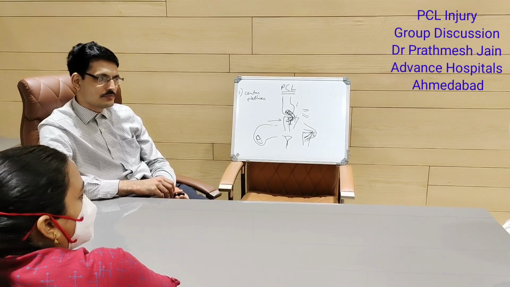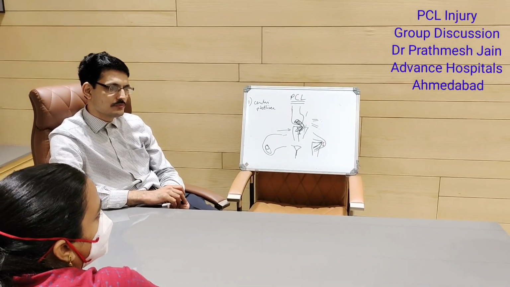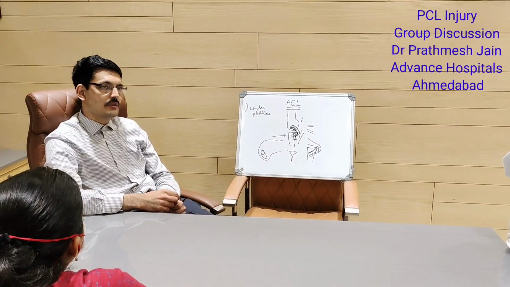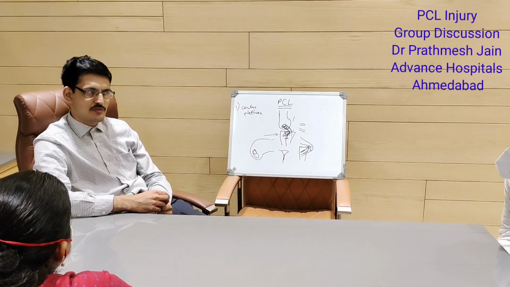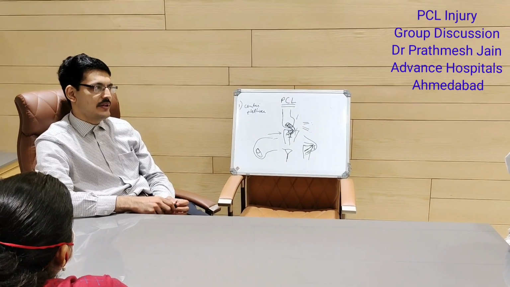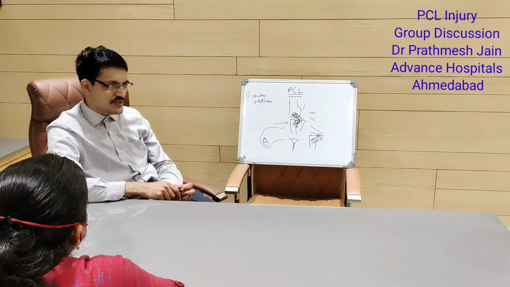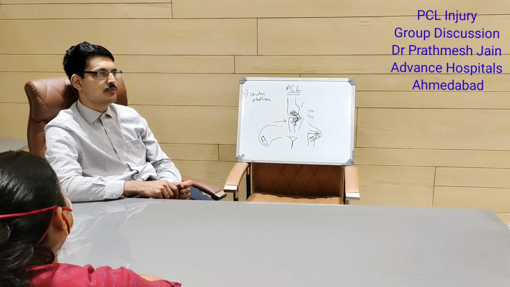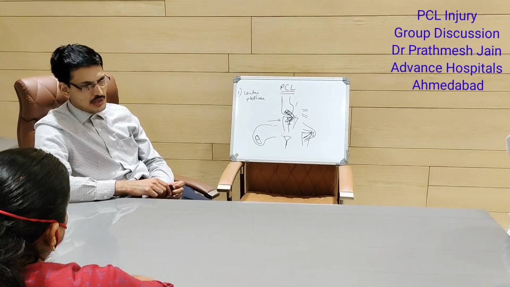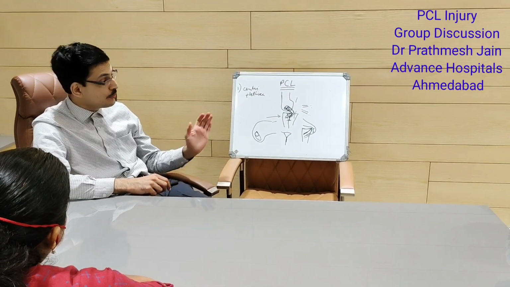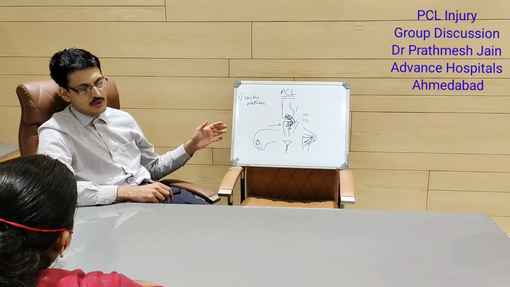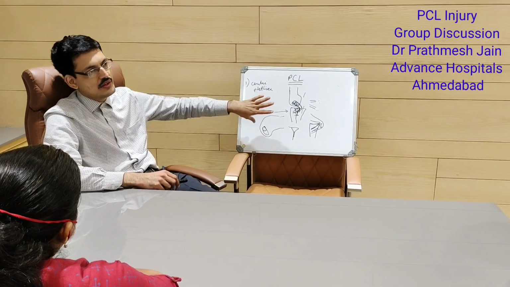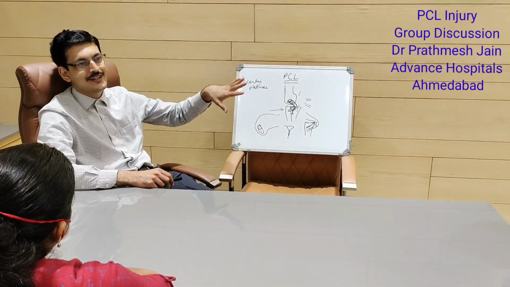Is there any criteria regarding when to reconstruct PCL? Now there are many controversies for PCL. Many people say that it can be managed conservatively. But if you see, most of these studies, papers, and books are old. Nowadays we tend to reconstruct or augment more PCLs, because previously people were doing reconstruction, removing the ligament and putting in a new ligament.